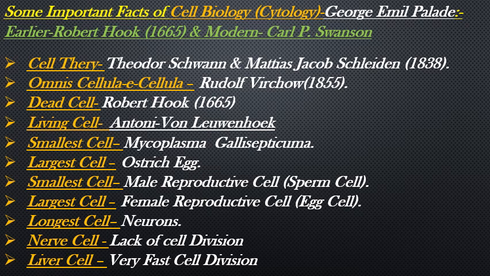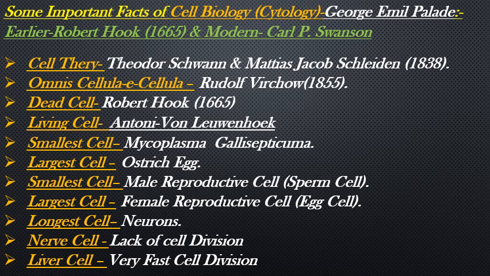Dead cell discovered by Robert Hooke, 1665, living cell by Antony von Leeuwenhoek, 1676. Smallest cell, Mycoplasma gallisepticum. Largest cell, ostrich egg. Smallest cell in the human body is the male reproductive cell, sperm.